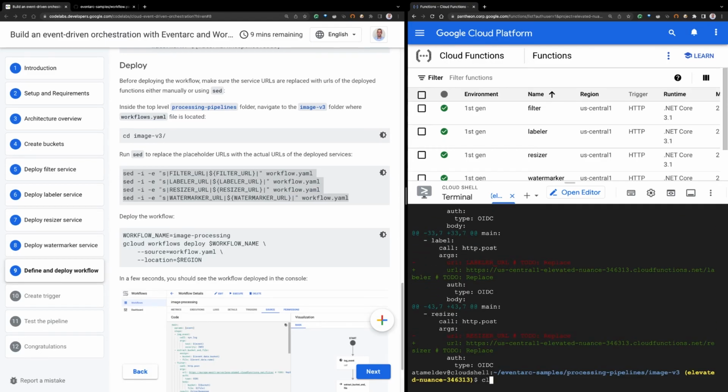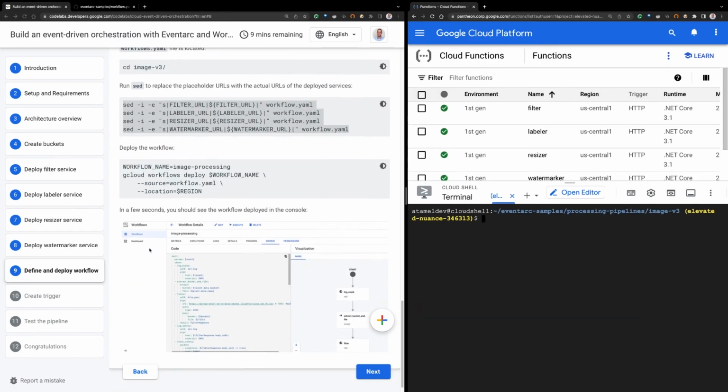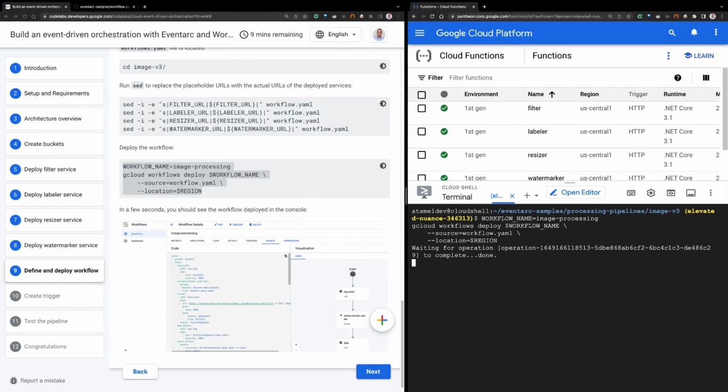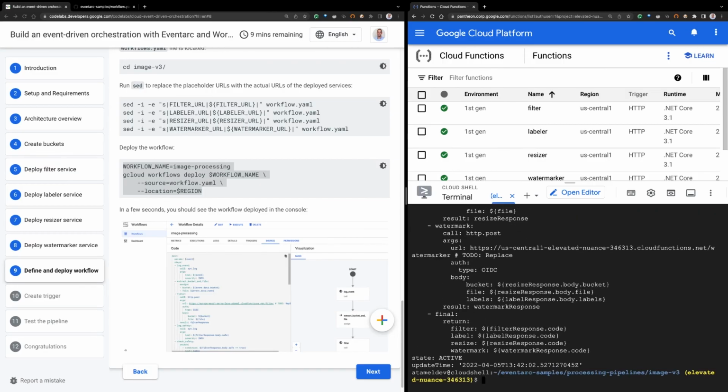And then once we do that, to deploy the workflow, we just say gcloud workflows deploy, give it a name, in this case image processing, and then we point to our source and we point to our region, right? So this is how you deploy a workflow, and it's quite quick, actually. Within a few seconds, it should be deployed. But this deploys the workflow, but it doesn't actually run it.